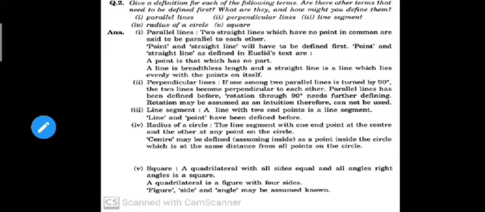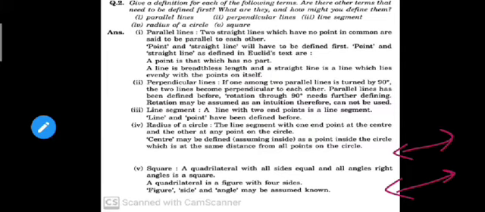So students, I hope you know what parallel lines are, right? Parallel lines are the straight lines like this which have no point in common. You can see that these are two lines here and they don't have any point in common. So it is one of the important definitions of parallel lines. You can also define parallel lines in this way: two straight lines which have no point in common are known as parallel lines.